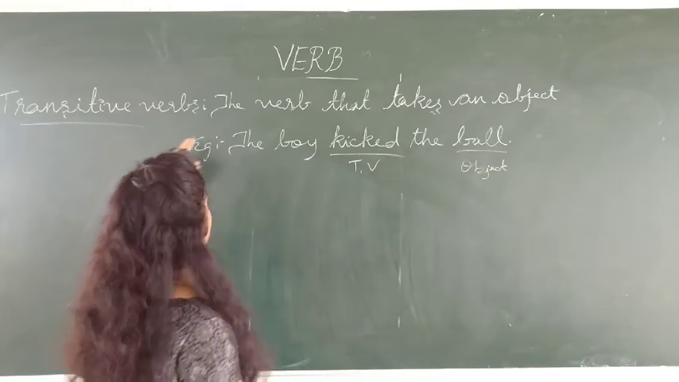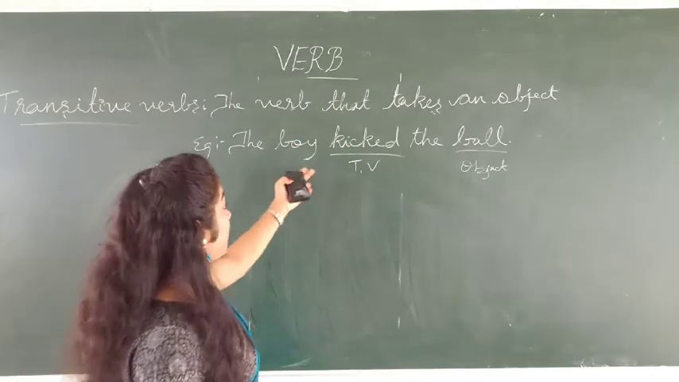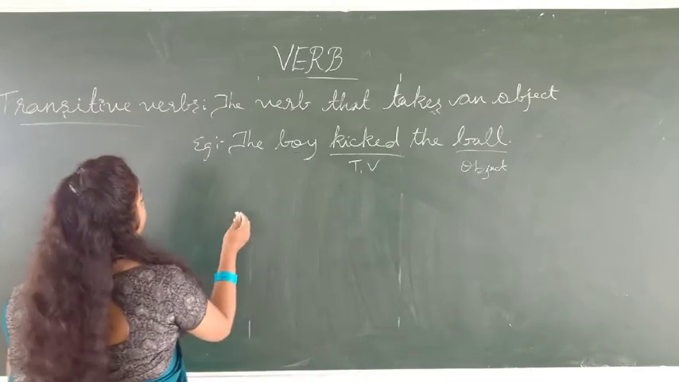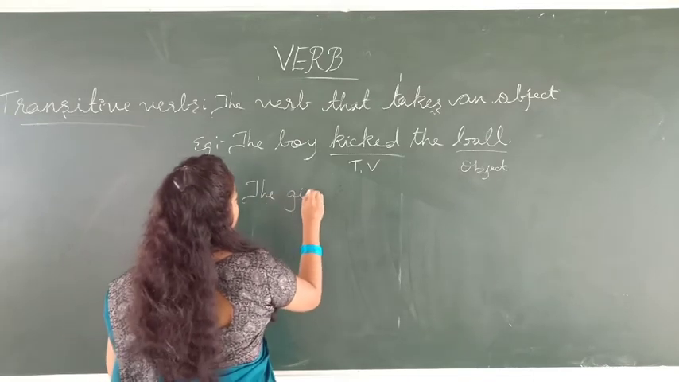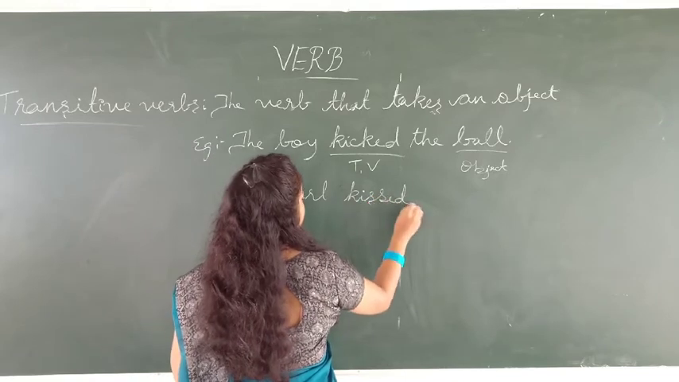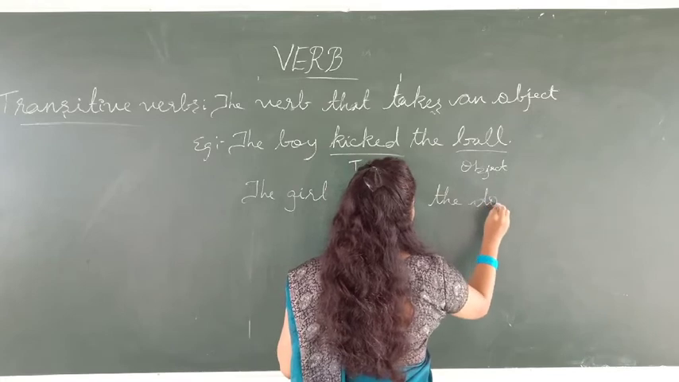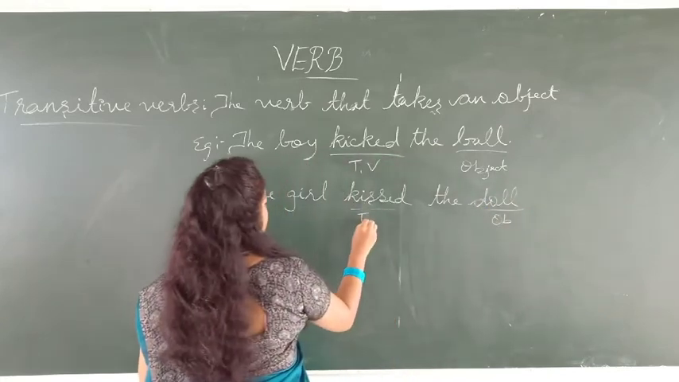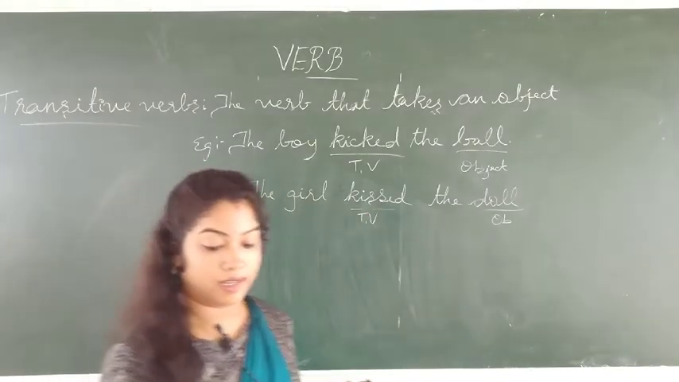Okay, as I told you, the verb that takes an object is known as a transitive verb. The boy kicked the ball. So this is an object and this is kicked. And I will give you one more example. The girl kissed the doll. So here this is an object and this is the transitive verb. So these are the examples for transitive verbs. Then intransitive verbs.